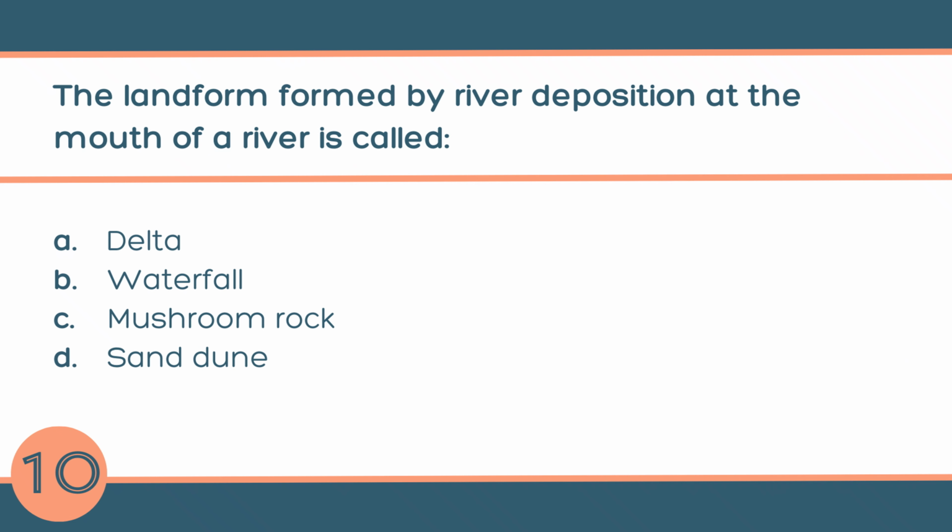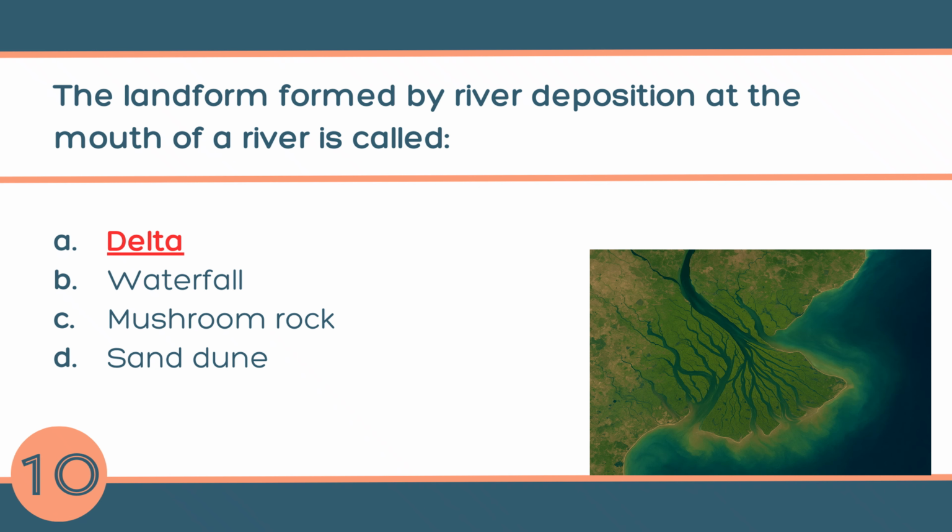Question number 10. The landform formed by river deposition at the mouth of a river is called A. Delta, B. Waterfall, C. Mushroom rock, or D. Sand dune. The answer is A. Delta. When a river slows down at its mouth and drops the sand, silt, and clay it was carrying, it builds a triangle landform called a delta.